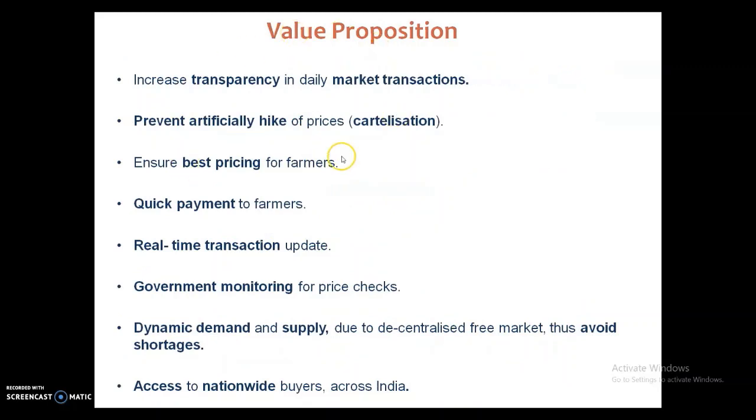So this is the value proposition, as you can see: increase transparency in daily market transactions, prevent artificial hike of prices or cartelization, ensure best pricing for farmers, quick payment to farmers, real-time transaction update, government monitoring, then dynamic demand and supply, and there is no centralized market. This is a decentralized free market. It changes according to the demand and supply of the crop, and this is nationwide access of buyers across.